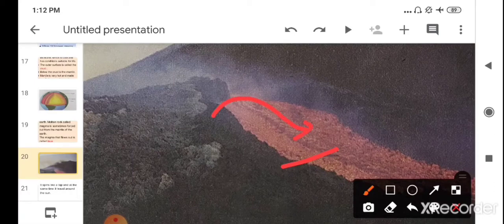It is molten rock and it is known as lava. When it comes in contact with air, it becomes cool. Then this lava is converted into hardened rock.